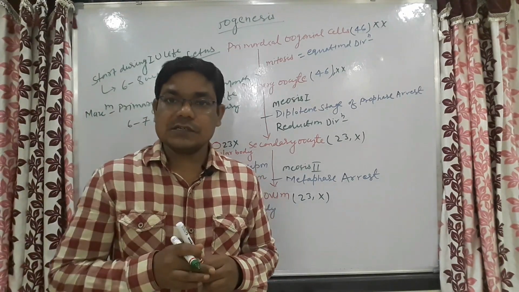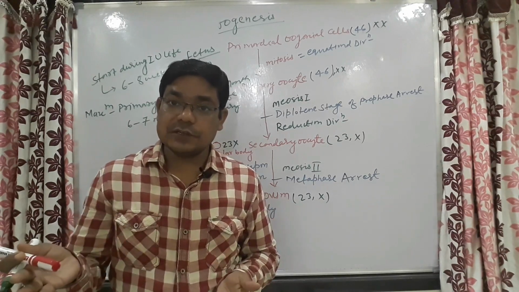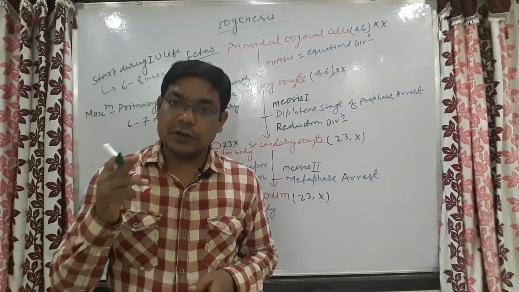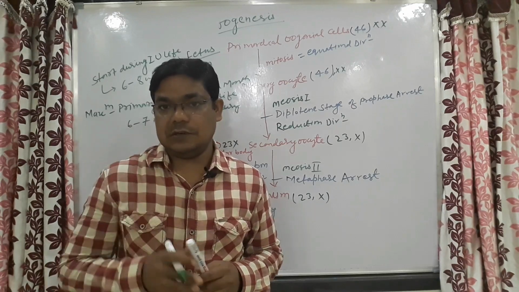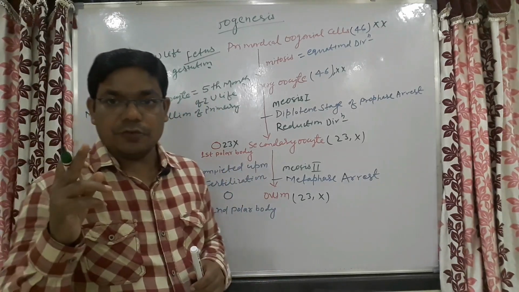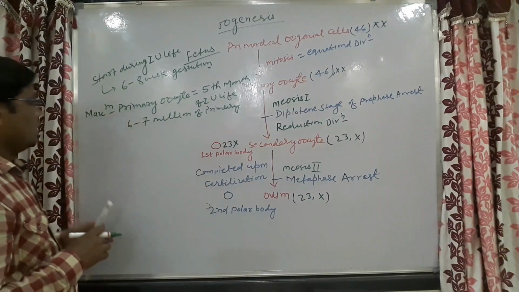Later on we will discuss that in every menstrual cycle there is release of only one ovum per menstrual cycle.